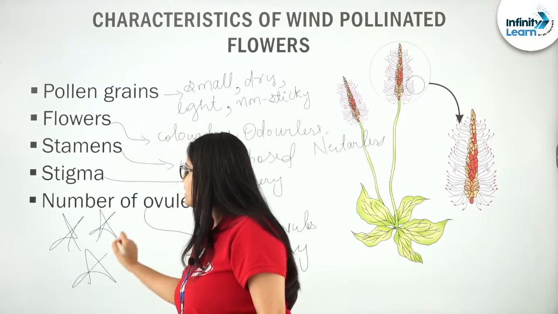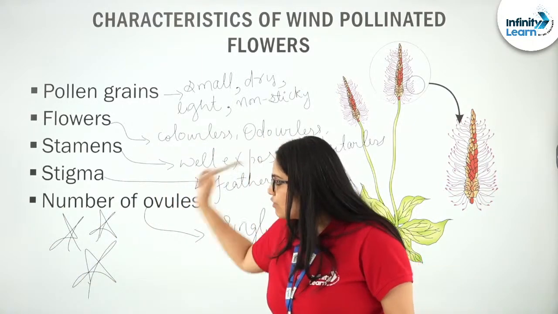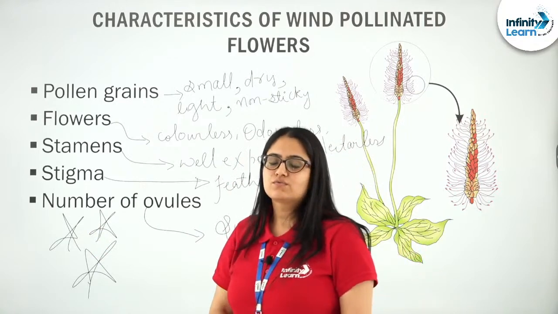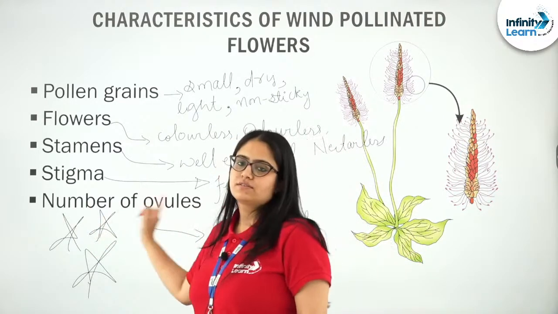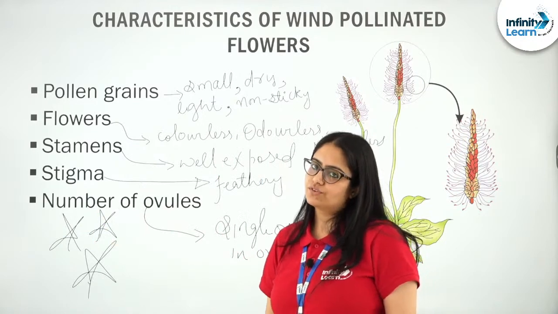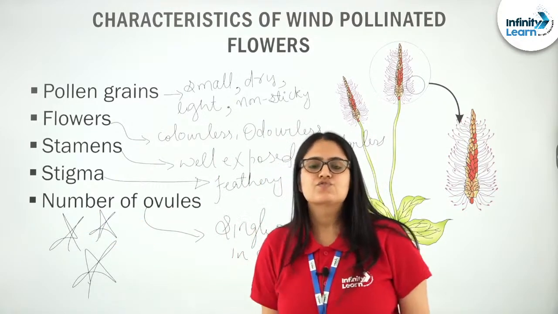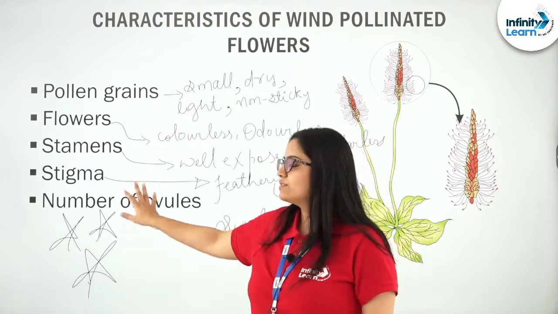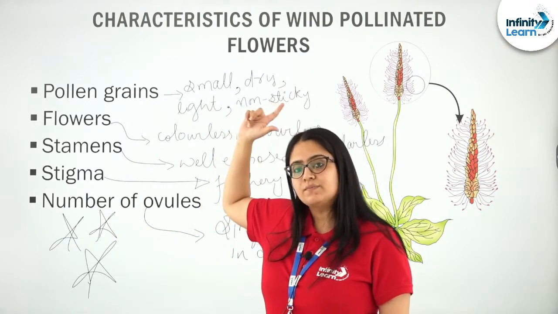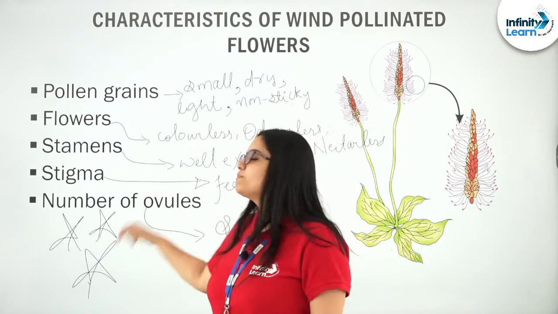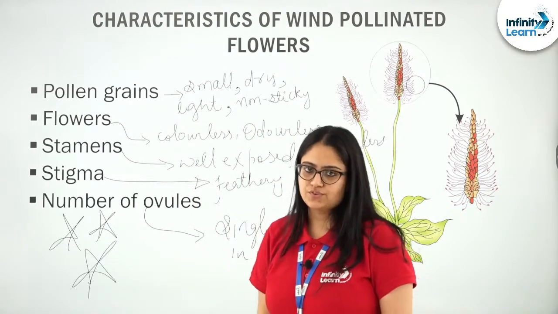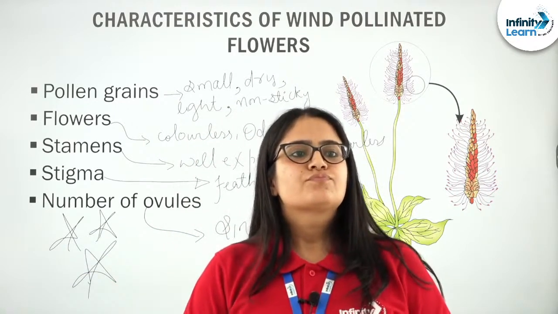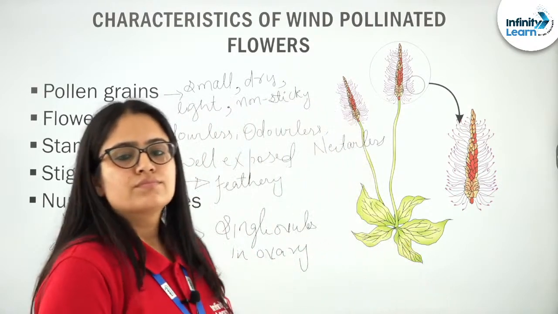In the previous history of NEET, many times questions were framed on this fact. Repeatedly in the history of NEET, it was seen that NEET was asking questions based on the fact that wind pollinated flowers have a single ovule in their ovary. Very important, right? Any doubts till now? Anyone?